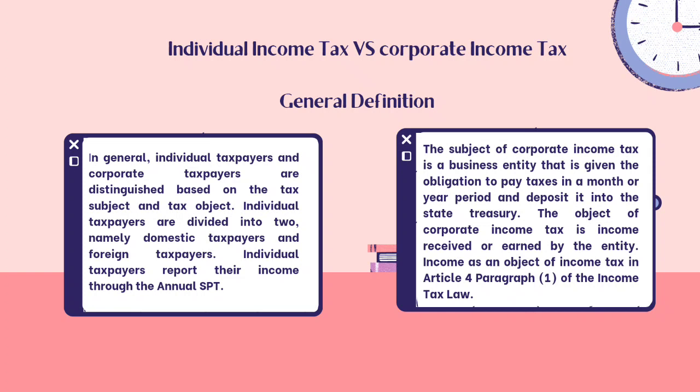And then the tax subject of corporate income tax is a business entity that is given the obligation to pay taxes in a month or year period and deposit it into the state treasury. The object of corporate income tax is income received or earned by the entity. Income as an object of income tax is in Article 4, Paragraph 1 of the Income Tax Law.